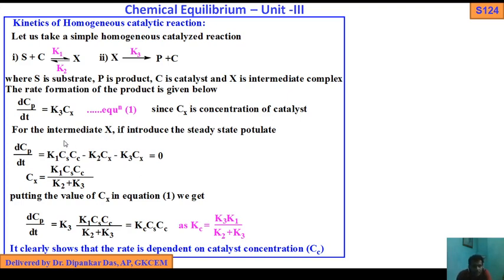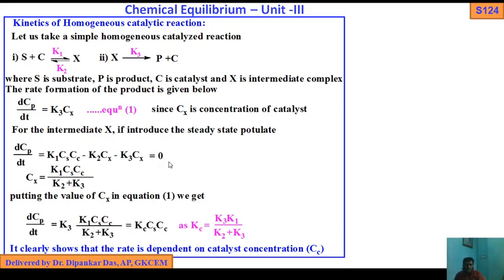Again, for the rate of the intermediate X with the steady state postulate: X is formed in the first step, and the rate of reaction is proportional to the molar concentration of reactants. So d[X]/dt equals K1 Cs Cc, minus K2 Cx, since X decomposes reversibly into S plus C. Again in step 2, X decomposes, so minus K3 Cx equals 0.